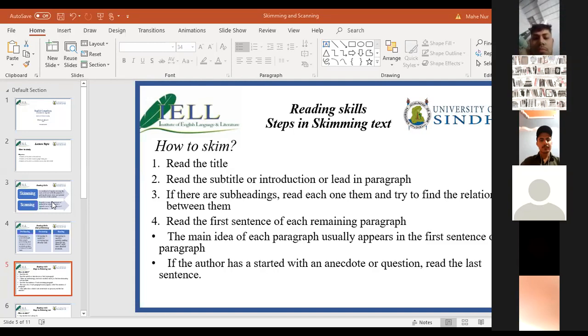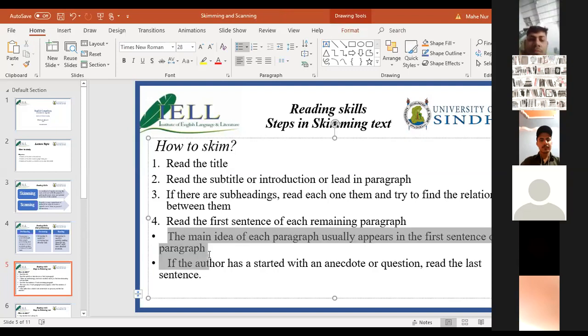My God, you people cannot even cheat. Look at this point. The main idea of each paragraph usually appears in the first sentence of the paragraph. This is the function of the topic statement. We are reading the first sentence of each paragraph to get the main idea. Exactly. Not write, you just have to understand. You don't have to write the main ideas.